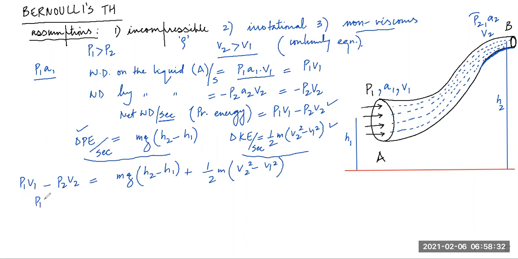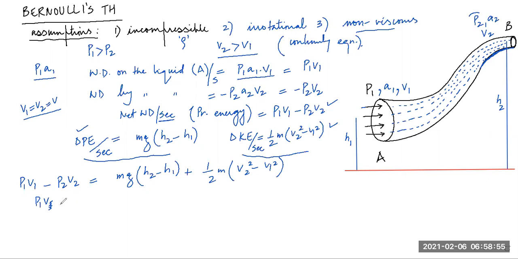P1 V1, okay, V1 and V2 we can equate to V. Why? Because we have assumed that it is an incompressible fluid, so mass flow rate or volume flow rate is not changing. So we can write this is V also.